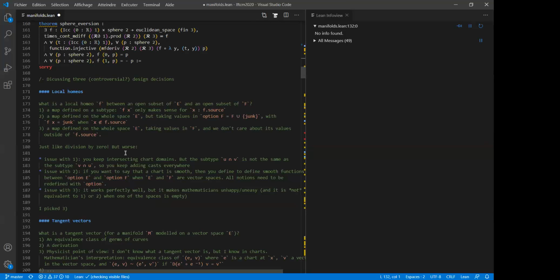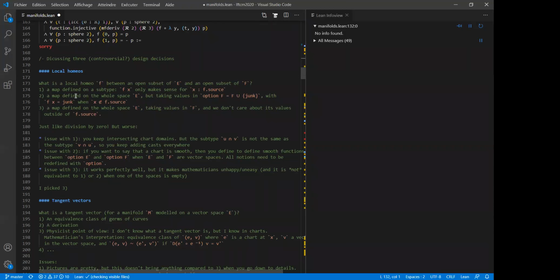And so it means that it makes formalization really painful for no good mathematical reasons. With two, you have an issue that if the functions are allowed to take a junk value outside of your target space, it means that when you speak of smooth functions on manifolds, the functions would not only go into the target space, but into option of the target space. So you will need to define smooth functions from option E to option F. And essentially all notions, you would need to extend them to option stuff. And so that's also extremely painful.